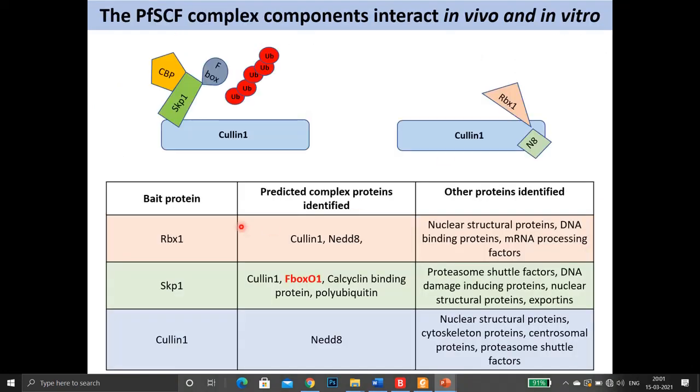As we can see in this table, RBX1 associates with the C-terminus part of the complex, and the same happens with the Cullin1 IP mass spec, and SKP1 associates with the N-terminus part of the complex, which are listed here. After that, to be sure, we also did one-to-one protein-protein investigation, and the results say that one of the Cullin proteins, Cullin1, appears to make the SCF complex in Plasmodium falciparum.